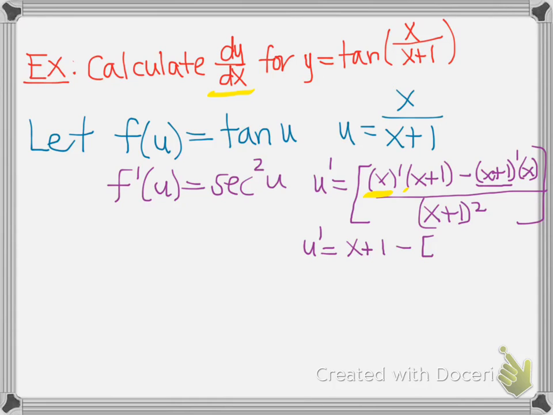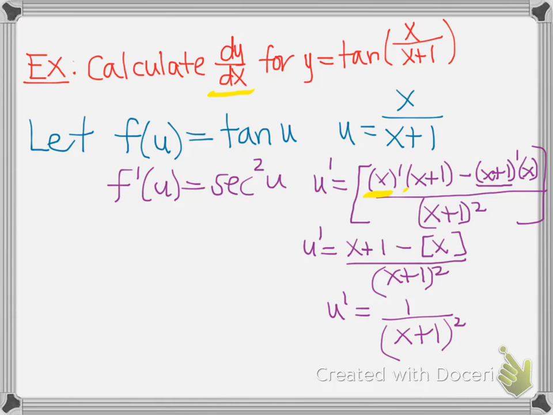Minus the derivative of x plus 1, which is 1, times x, so it's just x, all over x plus 1 squared. The x's go away, and we have u prime equals 1 over x plus 1 squared. This is a pretty nice method to use if you have other properties and derivative rules in the function.